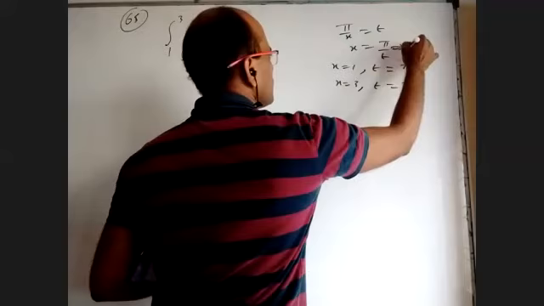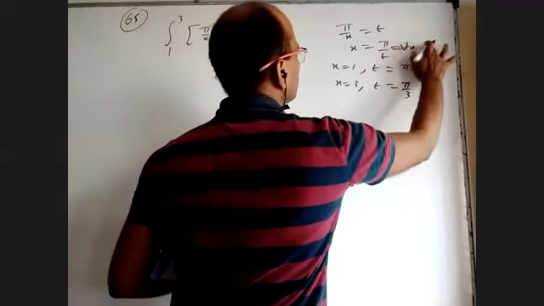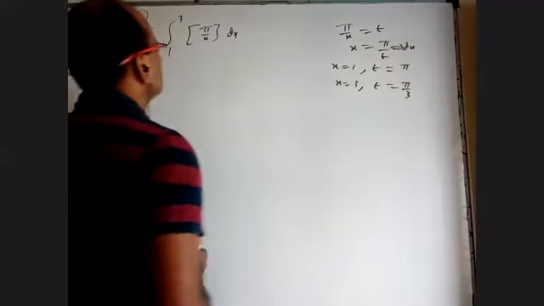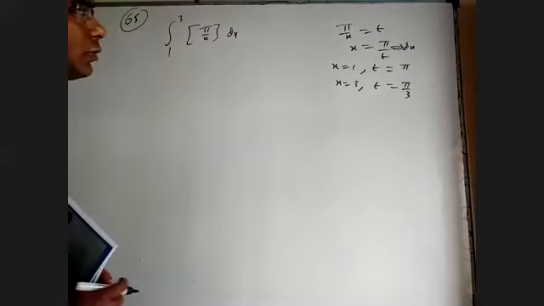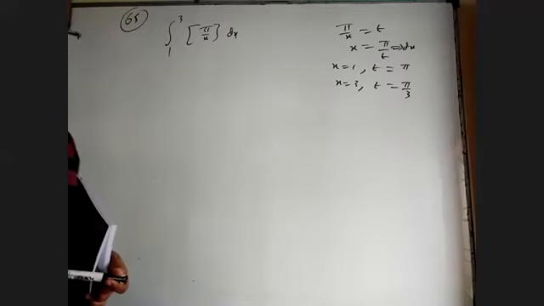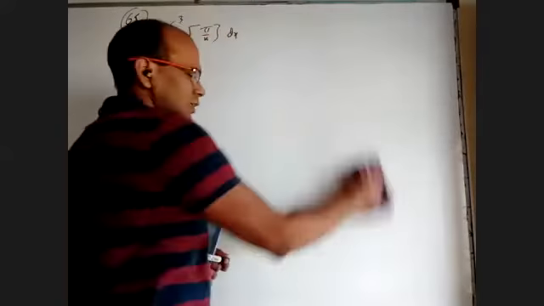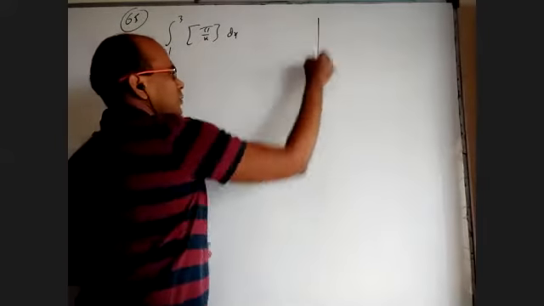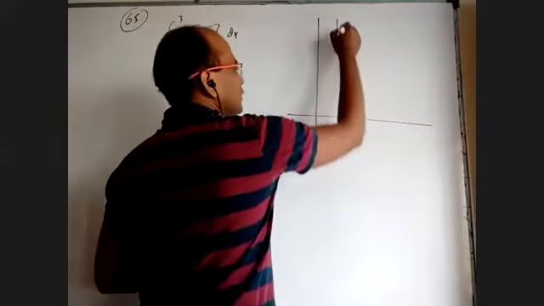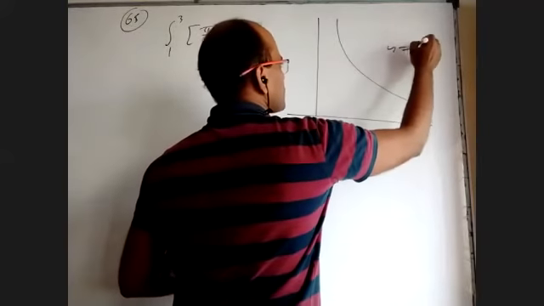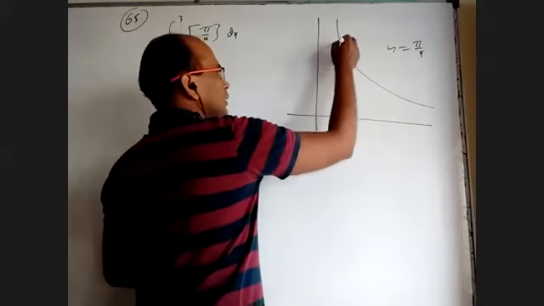And here dx is... taking pi by x as t is not required. You can do it, and the dt will come, but why not avoid it. Okay, let me draw some idea, we'll get a graph maybe. I want to take y equal to pi by x graph between 1 and 3.